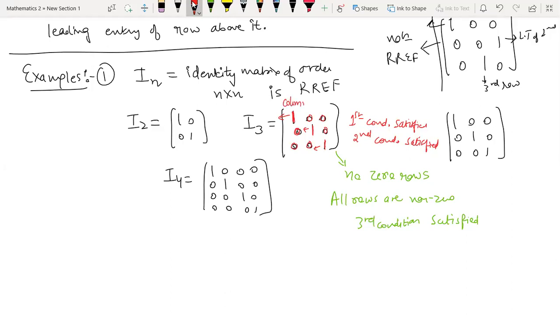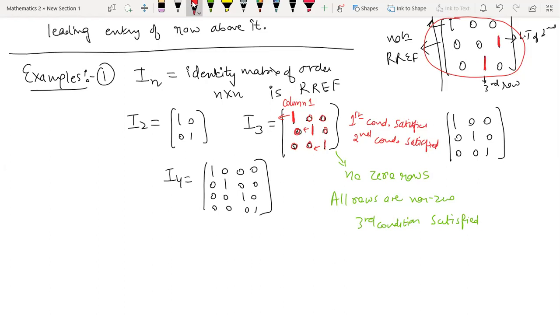This is column number 1. The leading term of the second row is in column number 2. And the leading term of the third row is in column number 3. So the column index should be greater as we move row-wise, right? As I just showed you, this is violating the fourth condition, because the leading term of the second row is appearing in the third column while the leading element of the third row is appearing in the second column. So it should always be to the right.